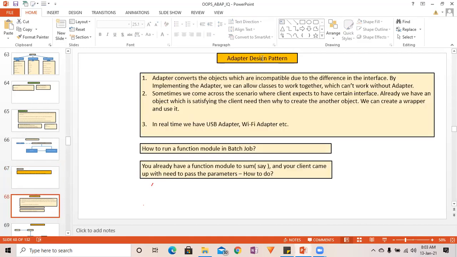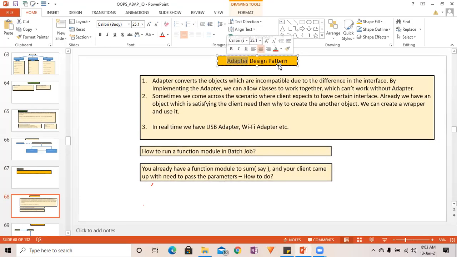Adapter design pattern. Focus on the word adapter, right? If you understand the adapter, you will be able to understand the adapter design pattern as well. So adapter is nothing but a wrapper.